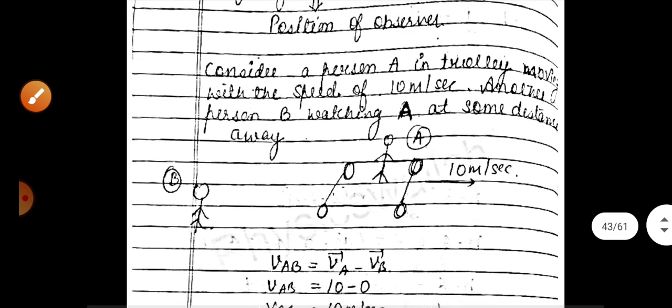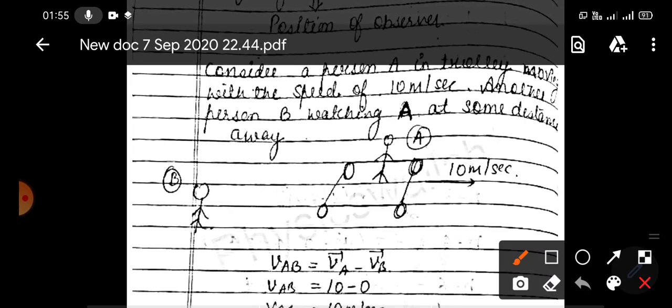For another example, suppose here you have a trolley. Suppose you are inside the trolley, and the trolley is moving with a speed of 10 meters per second in this direction, the positive x direction, and your friend is standing on the ground. So what will he observe? He will observe that you are moving with a speed of 10 meters per second.